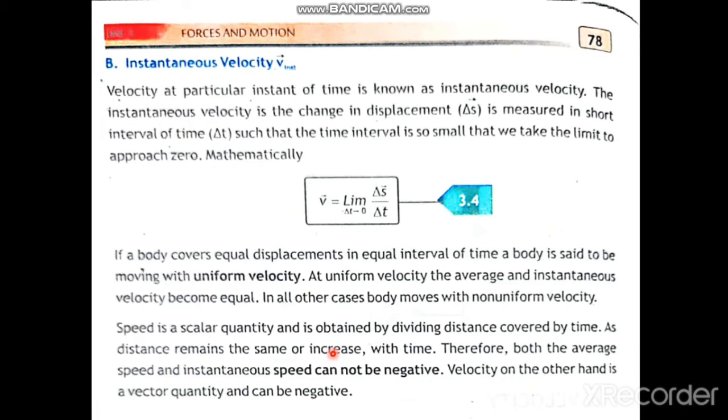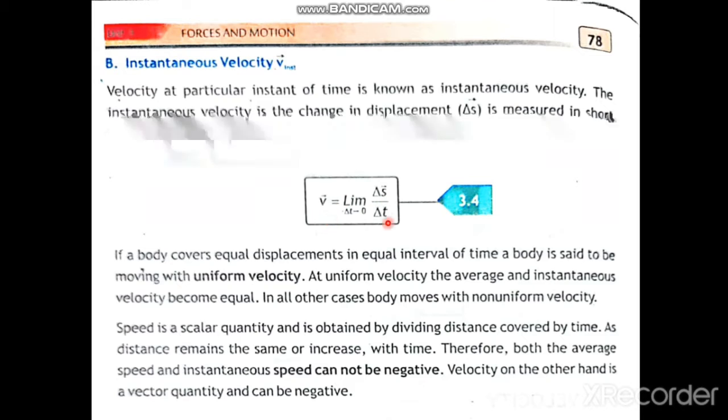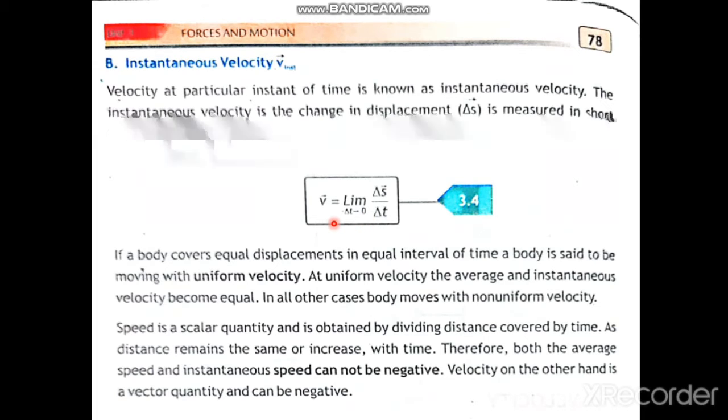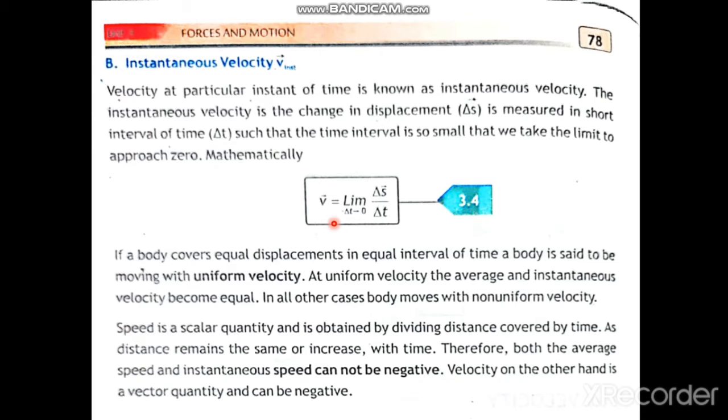The instantaneous velocity. The velocity of a body during a particular interval of time when delta t approaches 0. You know, when delta t is approaching 0, at that specific time, at that specific instant, the velocity of a body is known as instantaneous velocity. Instantaneous velocity is velocity for just one instant, at a particular instant when delta t approaches 0. When delta t approaches 0, it means the time is not exactly equal to 0, but it is approximately 0. It is nearly equal to 0. It is approaching 0 but not exactly equal to 0.